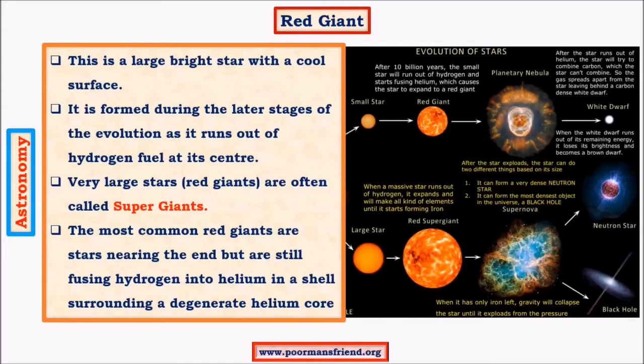So let us see on what factors the size of a star depends. Initially, there are two factors which influence the size of a star. One is gravitation, the other is heat energy. Gravitation pulls the star's mass towards the center, whereas the heat energy creates pressure, which keeps pushing the mass away from the center. There is a balance between these two forces which results in an equilibrium, and there will be a certain size of the star. And in this case, once the fusion of hydrogen is exhausted or complete, there is fusion